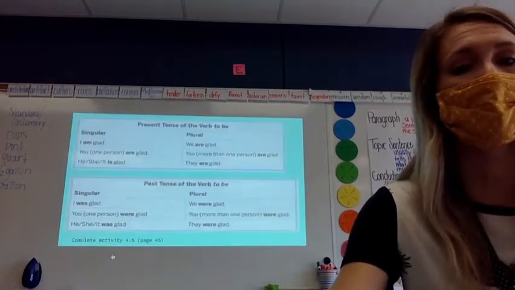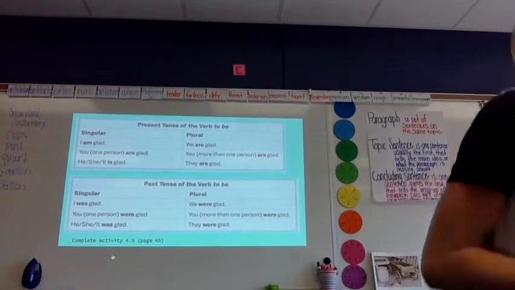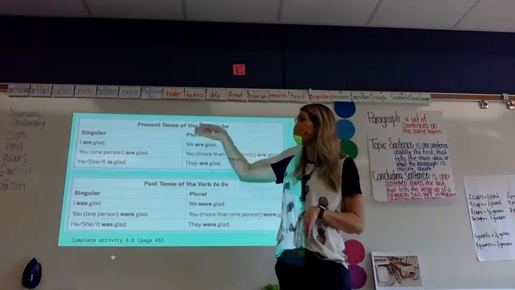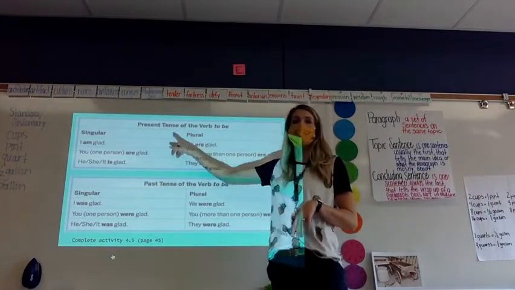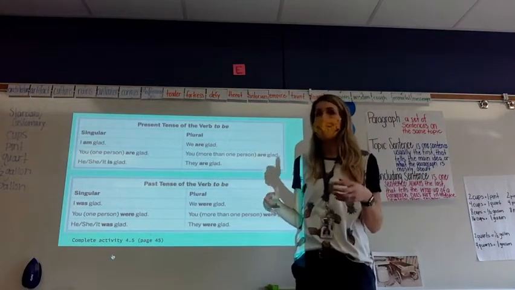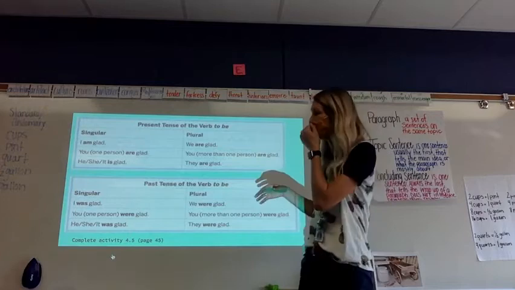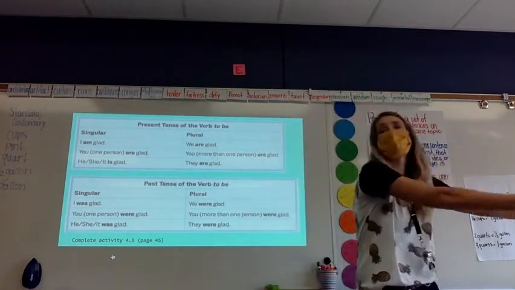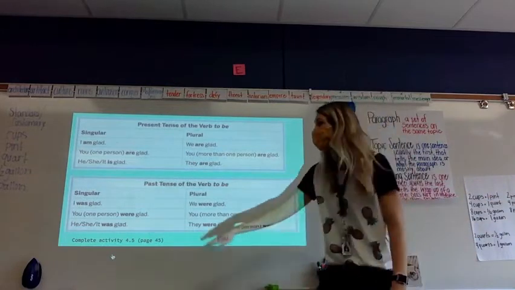So now we're going to go back to this fabulous chart we had. This is going to show us those verbs meaning to be. So we have present tense, verb to be, singular and plural. Singular means one, plural means two or more, anything that's more than one. I am glad. You, being one person, are glad.